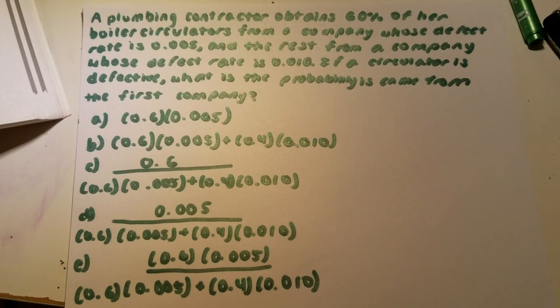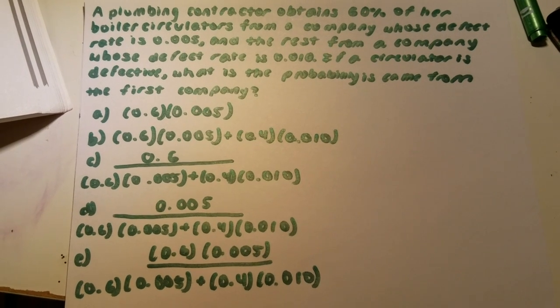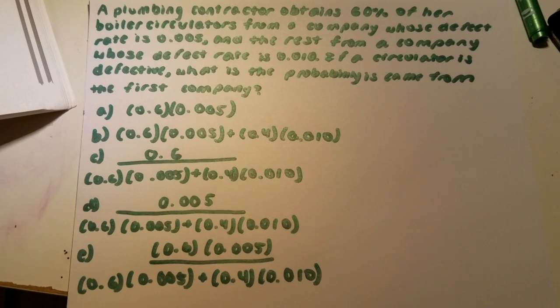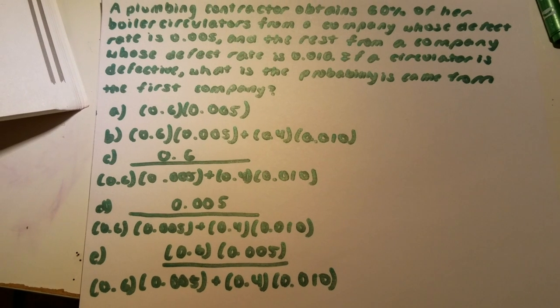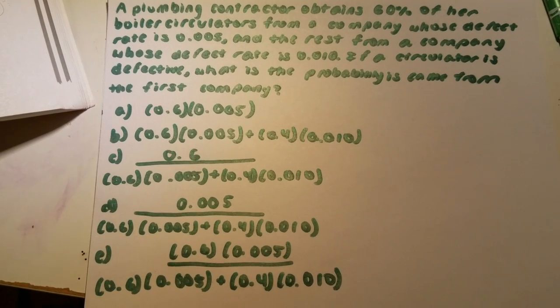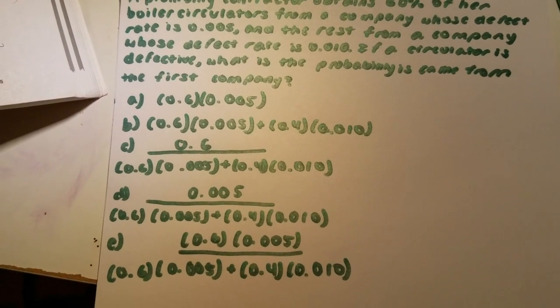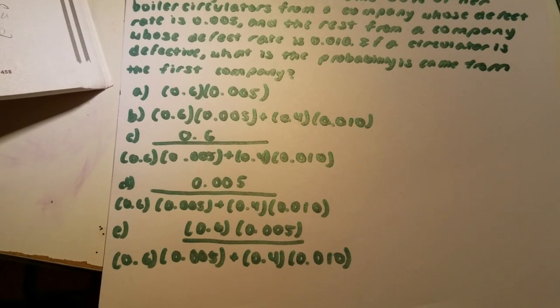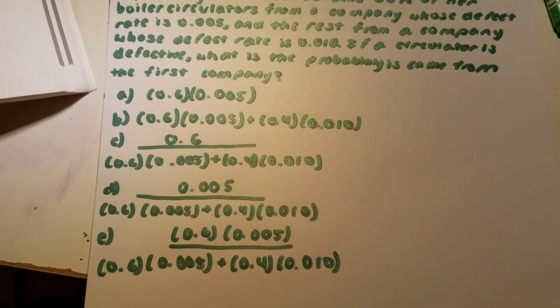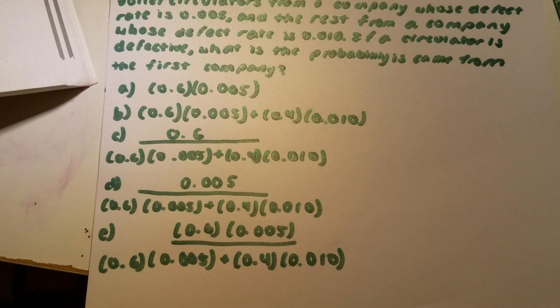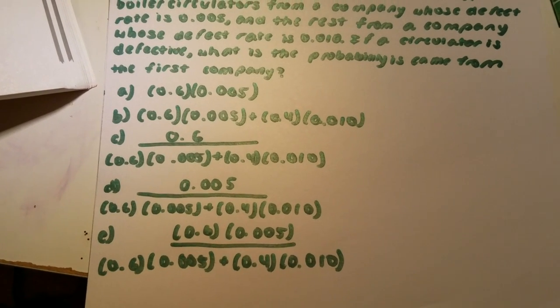Question 2. A plumbing contractor obtains 60% of her boiler circulators from a company whose defect rate is 0.005, and the rest from a company whose defect rate is 0.010. If a circulator is defective, what is the probability it came from the first company?